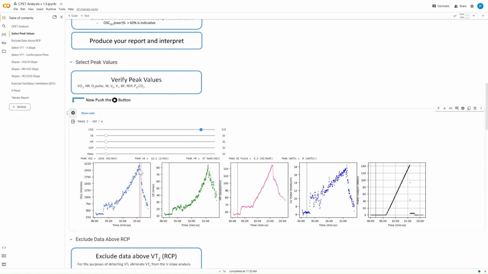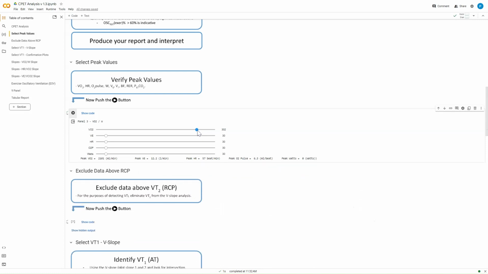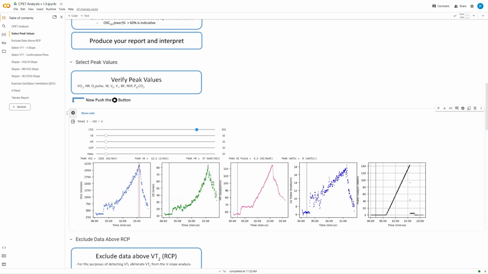slightly clunky code because it redraws the line after I've moved that slider. You can see I've overcooked a little bit here. I'm taking a value that's sitting there at about 2 litres. And if I look at this graph, the peak VO2 is closer to kind of 2,200. So we're just going to bring that back a little fraction. And it is a little fiddly because it redraws itself every so often. And we'll see what we can get. But it's really about a sanity check of the data that you're looking at. And remember that when you're looking at peak VO2, you're looking at the last, say, 30 seconds of the test.